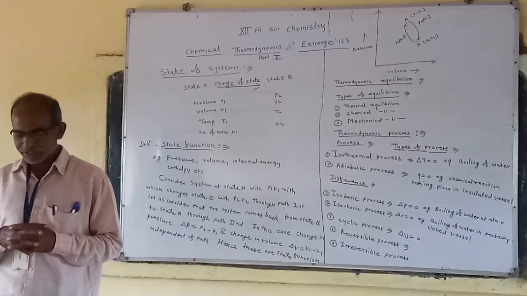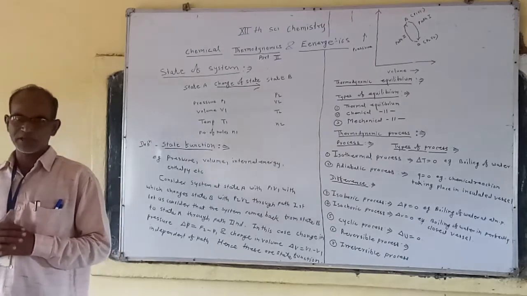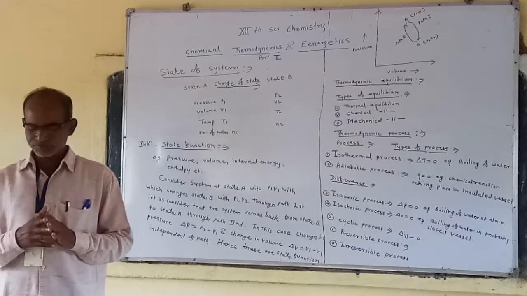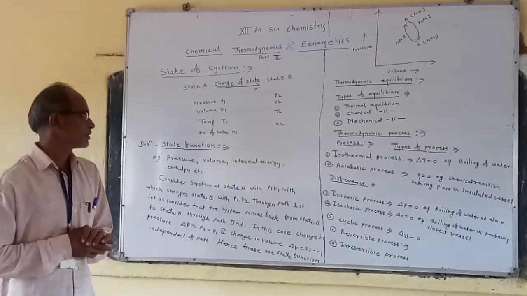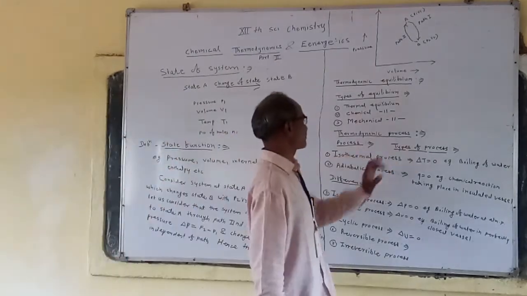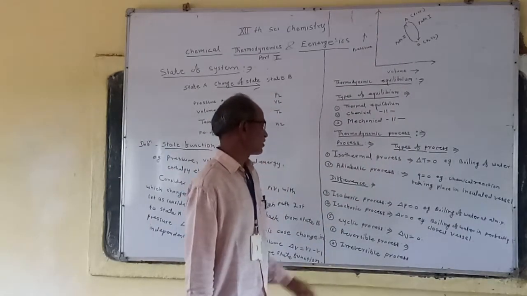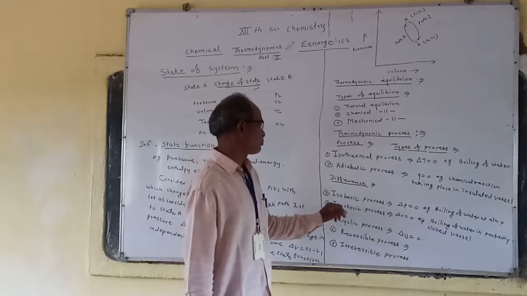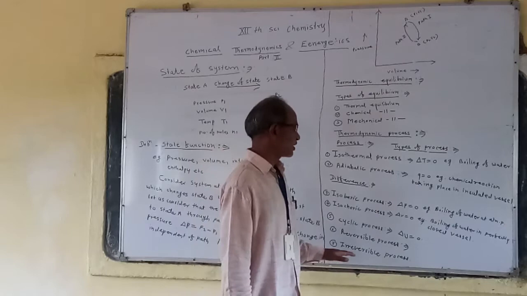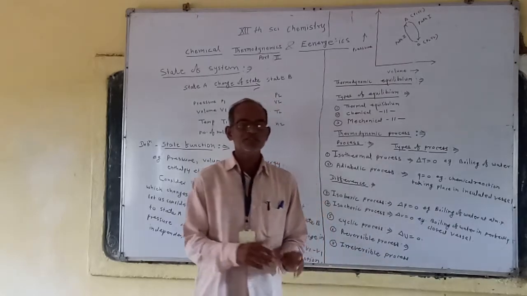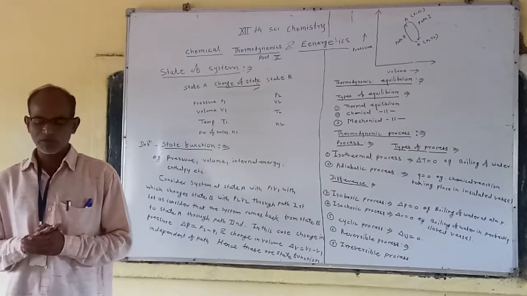A process involves changes in some variable state properties. Now there are different types of processes: isothermal process, adiabatic process, isochoric process, isobaric process, cyclic process, reversible process, and irreversible process. These are the different types of processes that we have to discuss one by one.